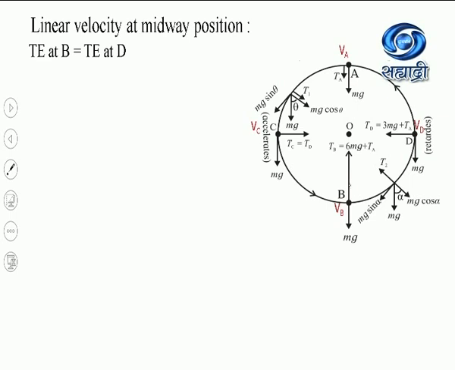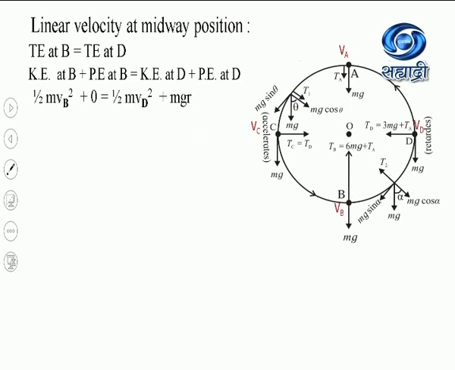Suppose I am finding out the total energy at B, which is equal to the total energy at D. The total energy at B is equal to the sum of kinetic energy plus potential energy at B. Similarly, total energy at D will be equal to the sum of kinetic energy plus potential energy at point D. Kinetic energy at B, the lowermost position, is maximum, so it is half mvb square, and potential energy at the lowermost position is 0.